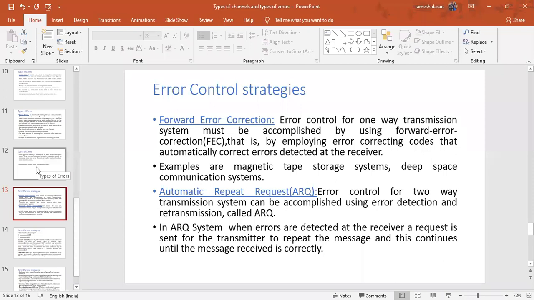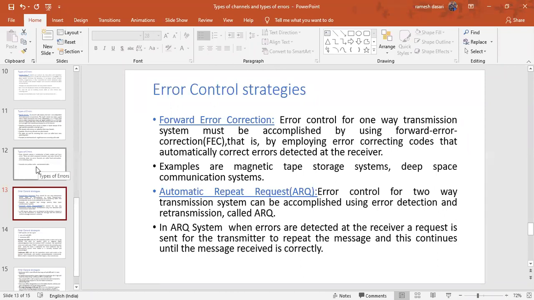Either sending or receiving. Suppose when you go for a transmitter, you can transmit. When you go for the receiver, it can receive. That is like a simplex. It is not the transceiver. When you go for transceivers, it can transmit and it can receive.